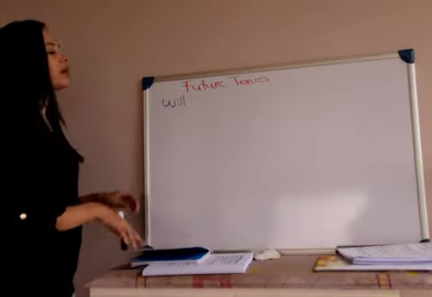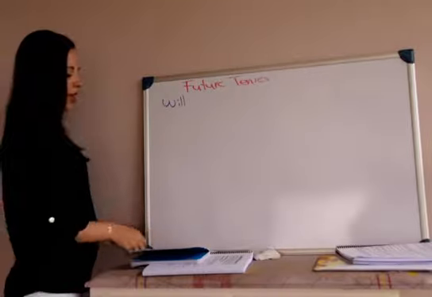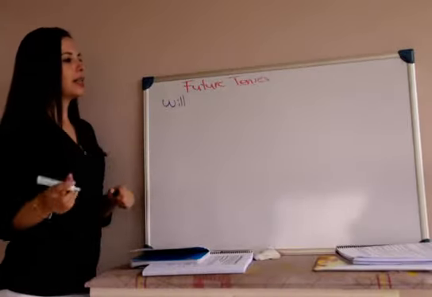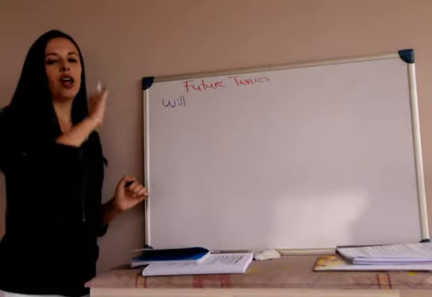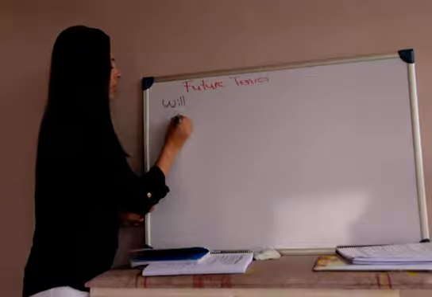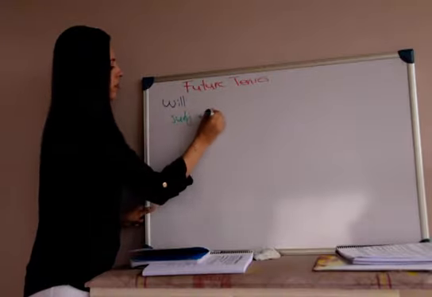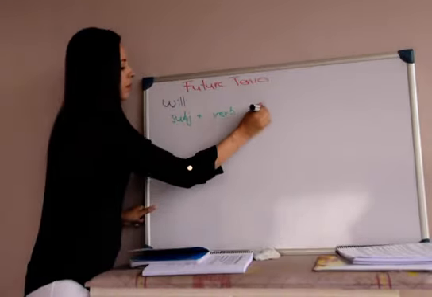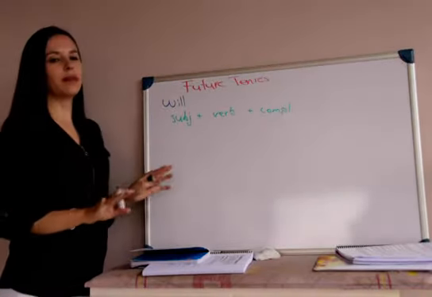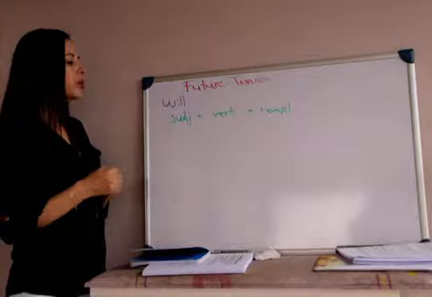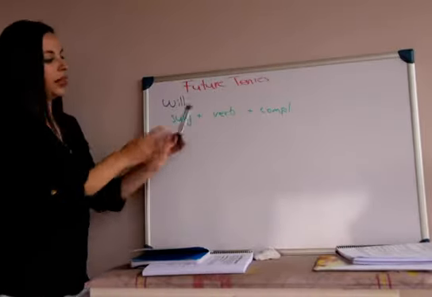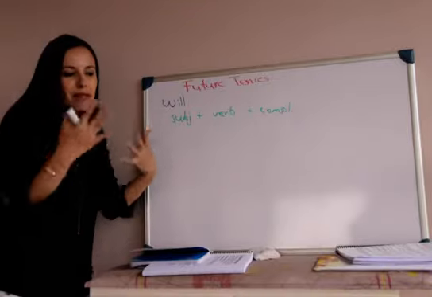Okay, the future with will is pretty simple. I have told you every single class that in English a sentence has subject, verb, and most of the times a complement, right? We have subject, verb, and complement. You already know this. That is a simple sentence in English. We always need subject and verb, right? But that is a present or a simple sentence.